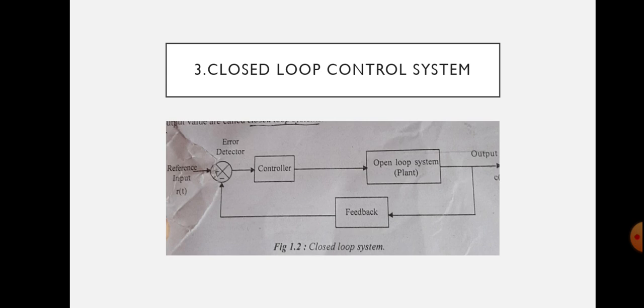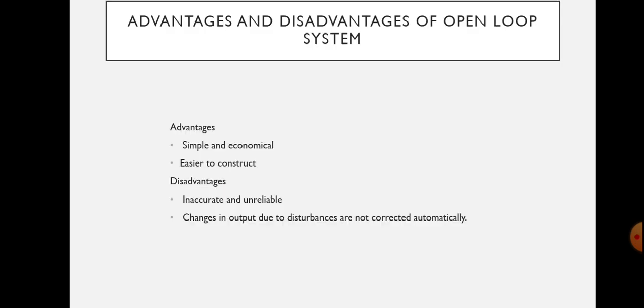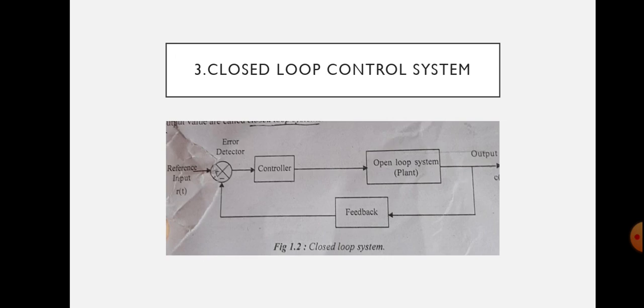The general block diagram of the automatic control system is shown in the figure. This figure consists of error detector, and then a controller.